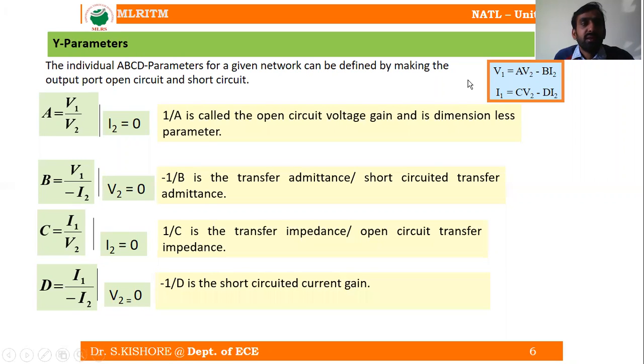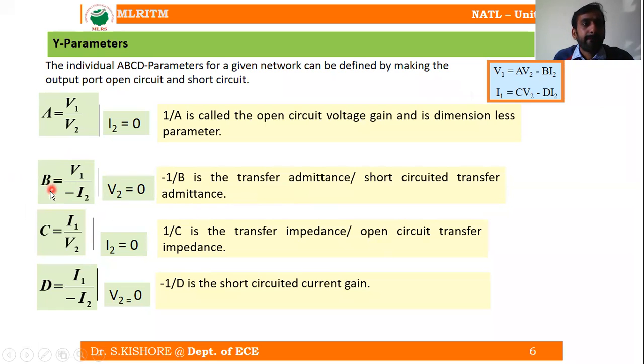And similarly, B is nothing but V1 by minus I2. That means input voltage to the output current. So B can also be written as the short circuit reverse transfer impedance, or we can write 1 by B, minus 1 by B, as the short circuit transfer admittance.